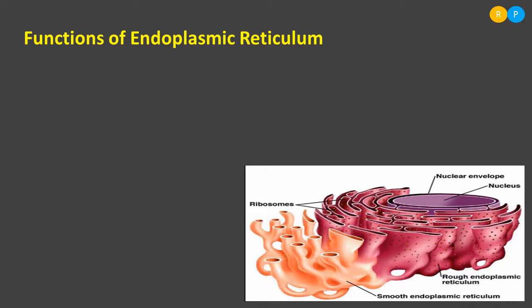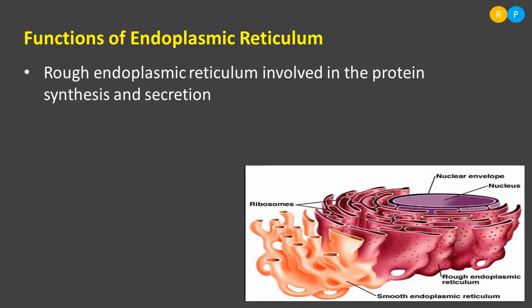Basically, the endoplasmic reticulum forms a huge network in the cytoplasmic region. Sometimes it connects the nuclear membrane with the cell wall. Such a huge network is formed by the endoplasmic reticulum in the cell. What is the function of this tubular network?